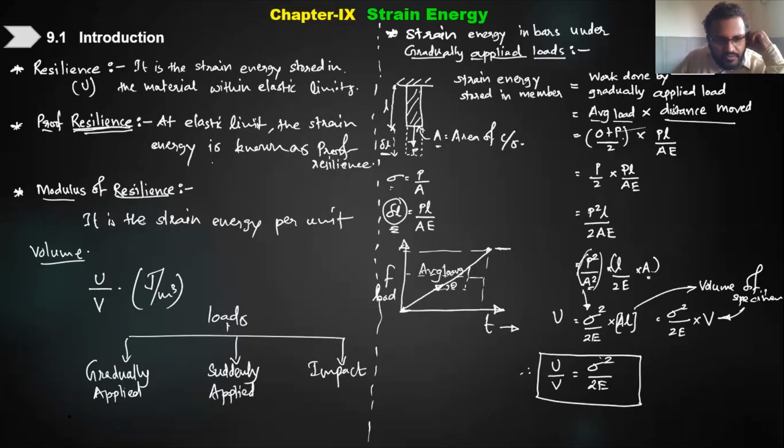Now all of you know this: gradually applied means load increases from 0 to maximum. Suddenly applied means the direct maximum load is applied, and impact means the maximum load is applied with initial velocity.